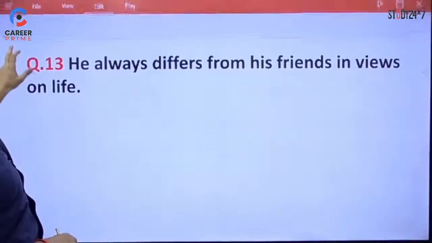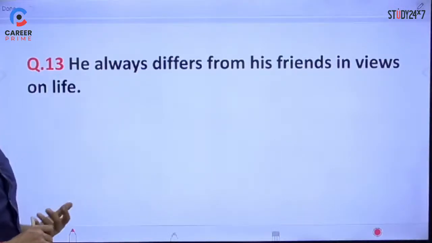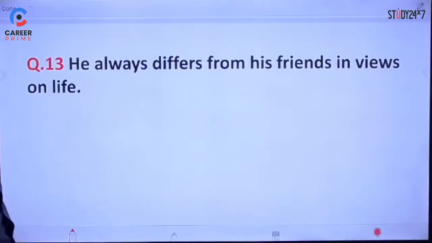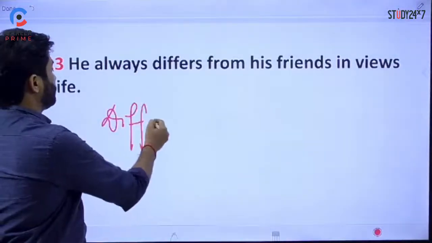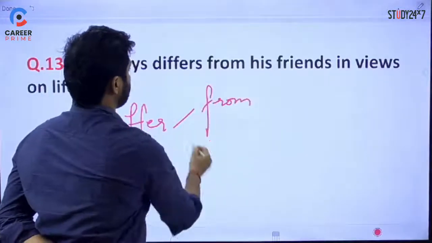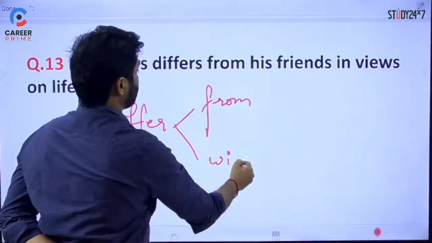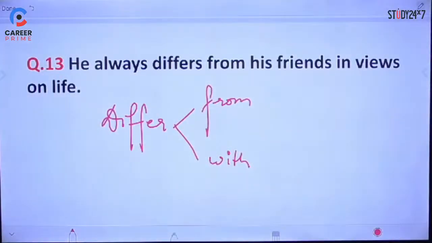Next one. He always differs from his friends in views on life. So see, differ के साथ we use two prepositions, differ from and differ with. दोनों में meaning different है, sense different है, right?